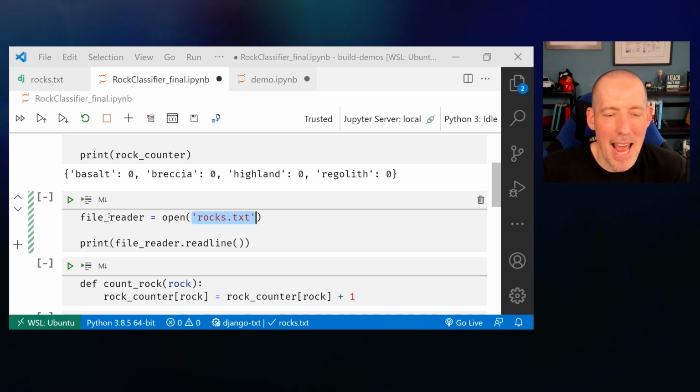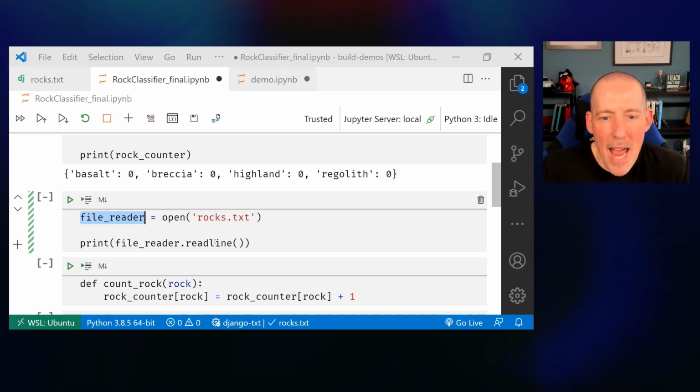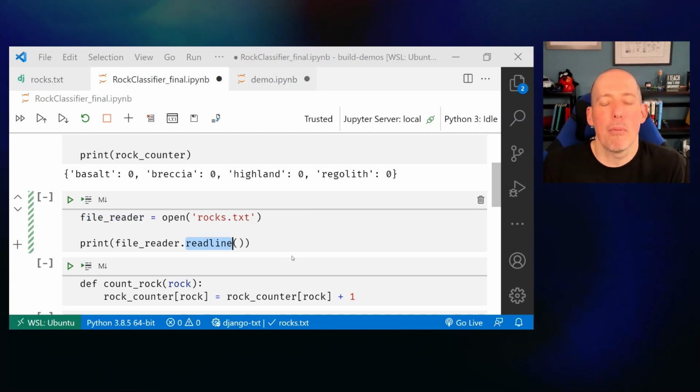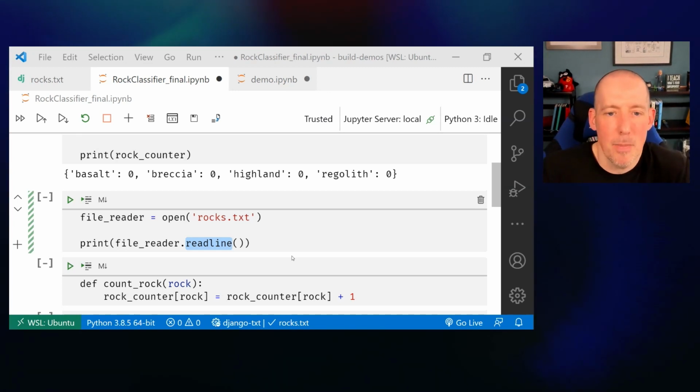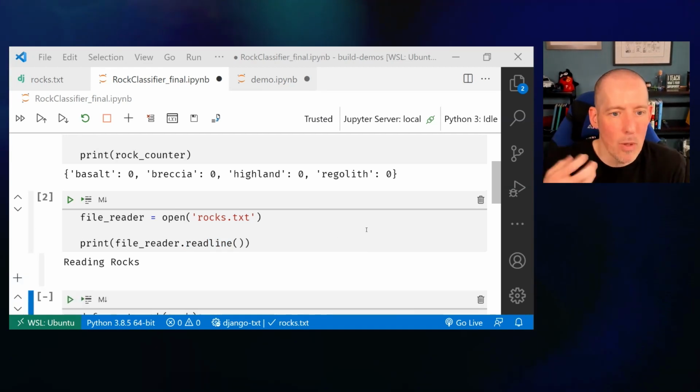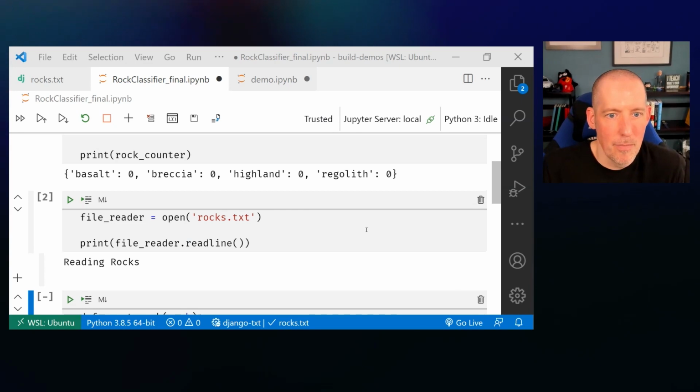I can then open that up and put it into file reader. And you'll notice that I can then grab individual lines by using readline. So when I call print, that will display it. Let's display that first line, and you're going to notice that it gives me that reading rocks.